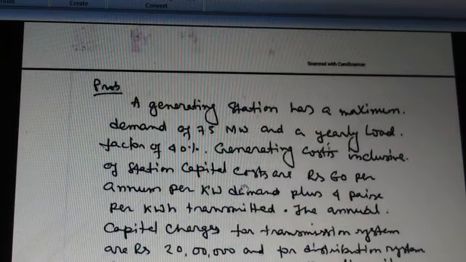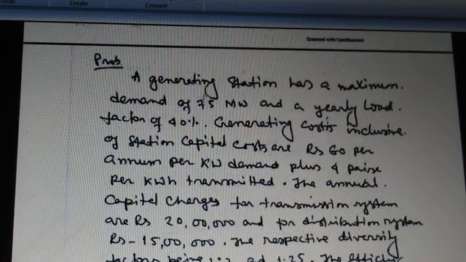Now, next problem. A generating station has a maximum demand of 75 megawatt and a yearly load factor of 40%. Generating costs inclusive of the station capital cost are rupees 60 per annum per kilowatt demand plus 4 paise per kilowatt hour transmitted.